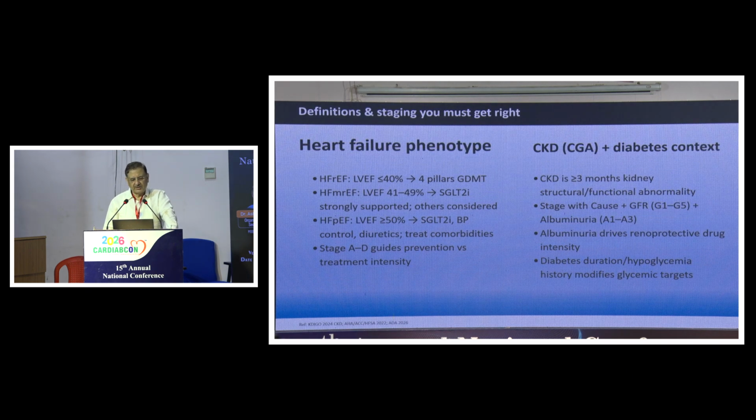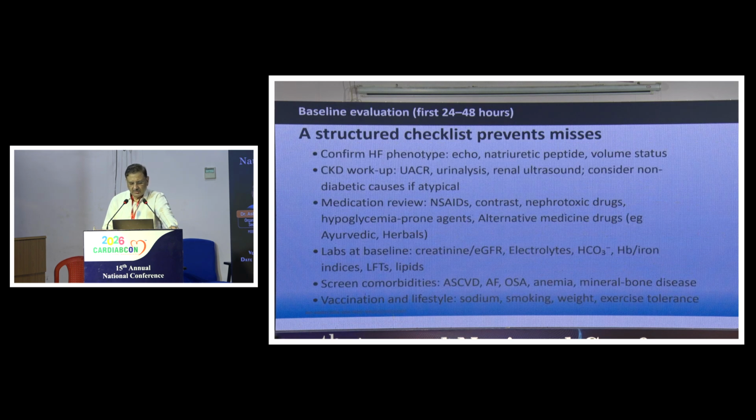Now he has heart failure with reduced ejection fraction. Already in the previous lectures we have seen what is heart failure with mid-range and heart failure with preserved ejection fraction. Now there is an A to D classification of heart failure. A is structural heart disease with no signs of heart failure. Stage B is structural heart disease with dyspnea on exertion. Stage C is structural heart disease with dyspnea on routine activities, and stage D is structural heart disease with refractory heart failure. And here the patient has long-standing CKD and albuminuria is there.